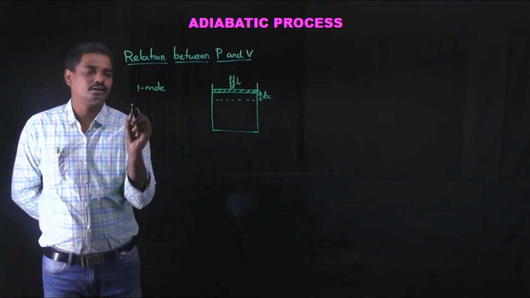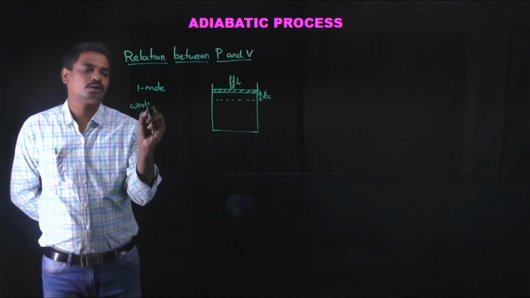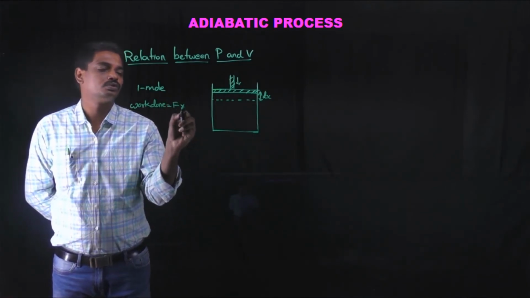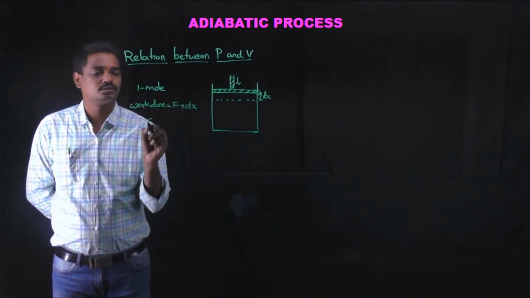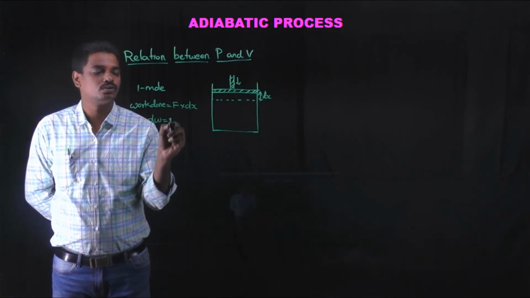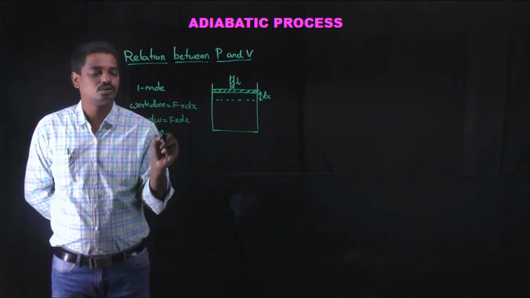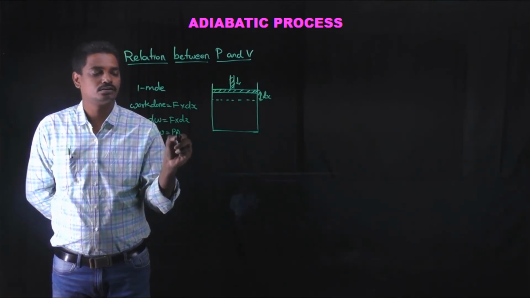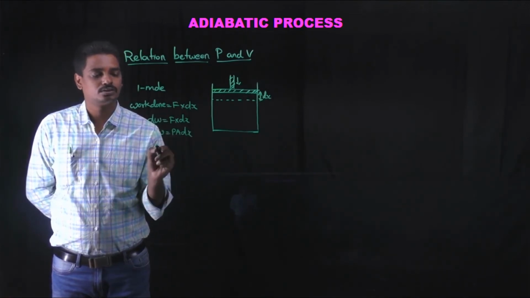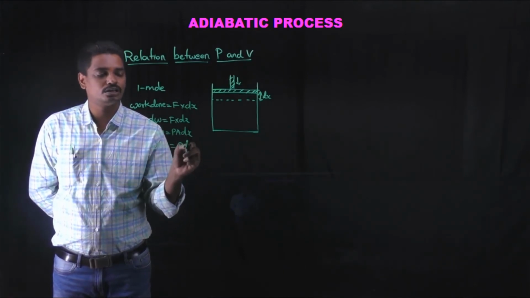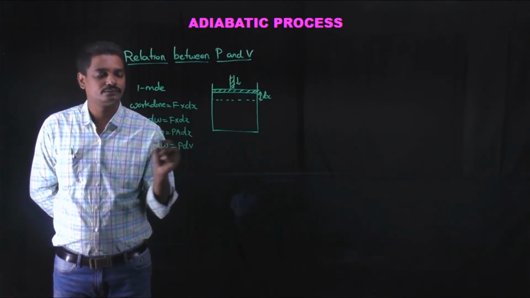then the work done, we know the formula for work done is equal to force into displacement dx. So dW is equal to force into dx, where force is equal to pressure into area. So dW is equal to P into A into dx, which is nothing but dV.